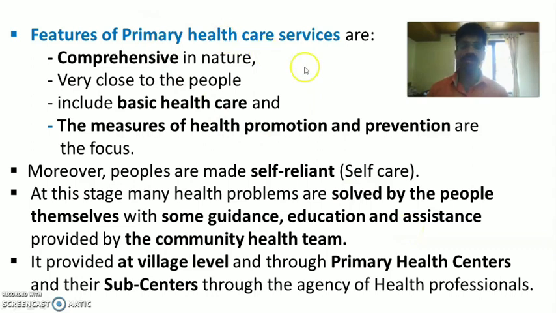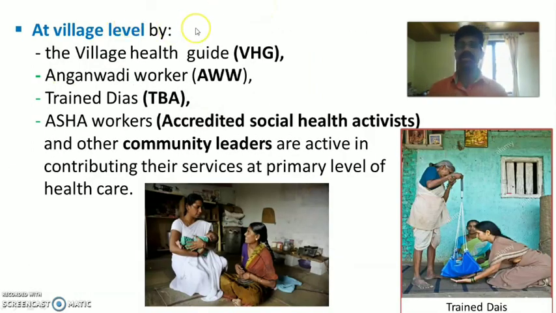Usually primary level healthcare is provided at village level, and at primary health center level and sub-center level, by the health agency or health professionals. At village level, primary healthcare is provided by the Village Health Guide, VHG, the Anganwadi Worker, AWW, and the Trained Dai. Trained Dai is also called Traditional Birth Attendant. Trained Dai means those who attend deliveries in community settings. Those people are called Dai.